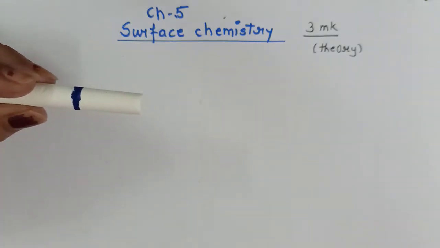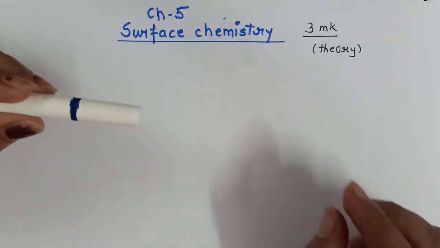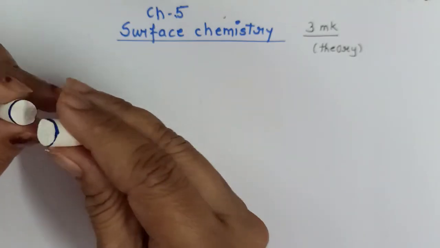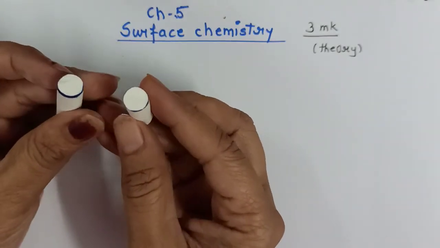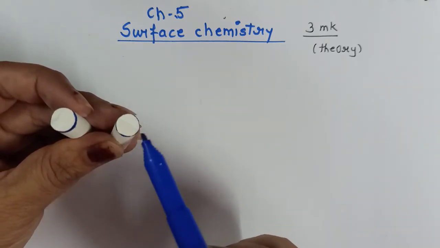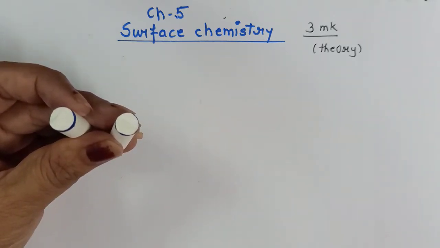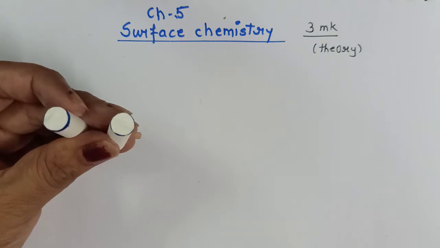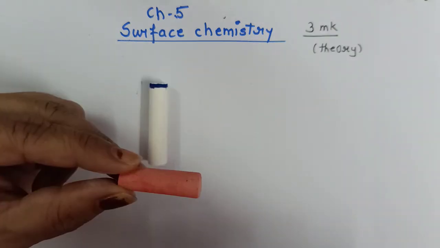So I made a mark of ink on this chalk and now I will break it into two pieces. Now can you see, the molecules of the ink remain at the surface only. They haven't penetrated inside the chalk. So this phenomena has occurred only at the surface.